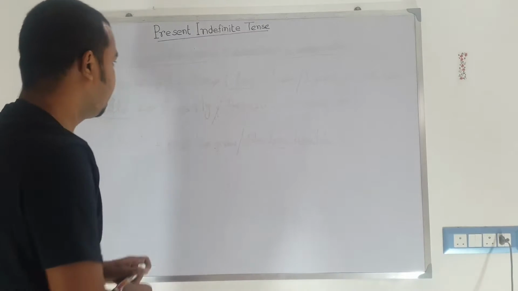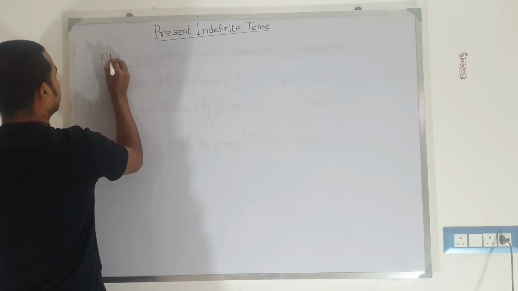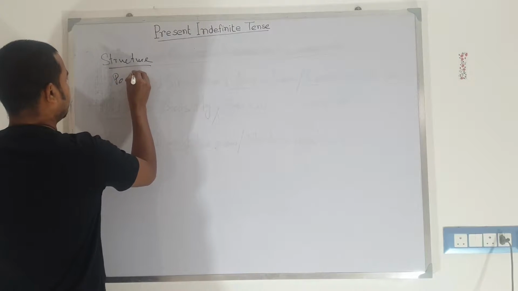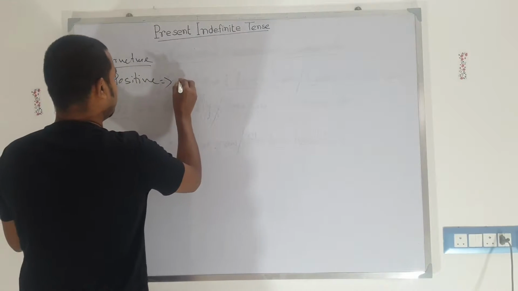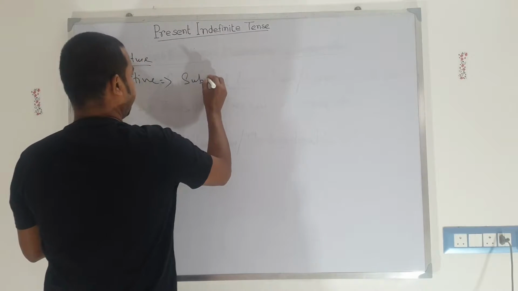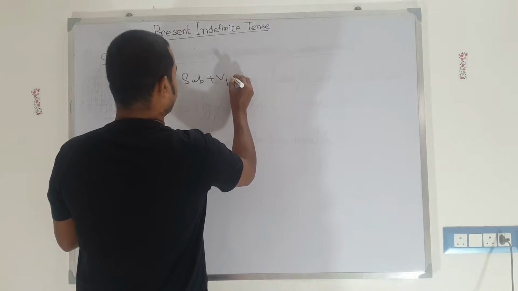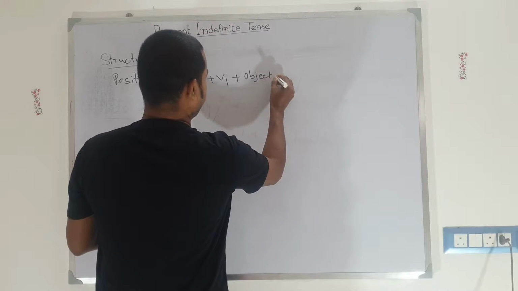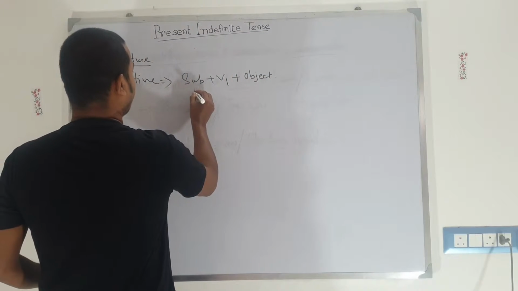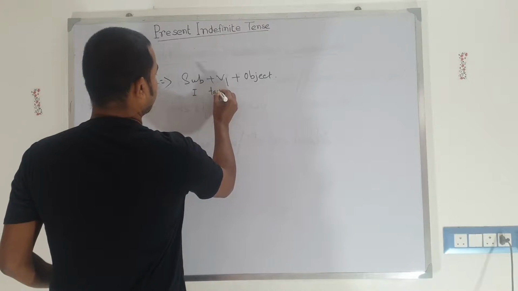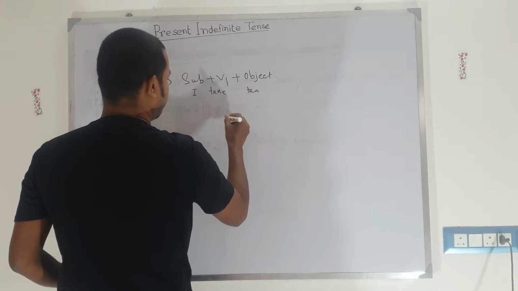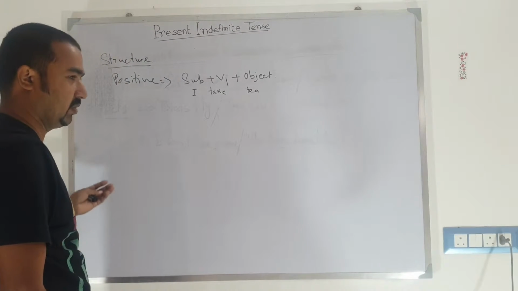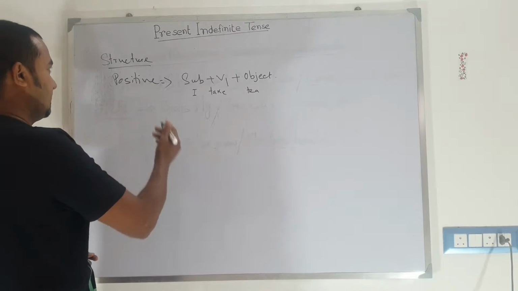The structure for making present indefinite tense for a positive sentence is: subject plus V1 plus object. Example: I take tea. The things which are habits, routines, permanent situations or facts come under present indefinite tense.